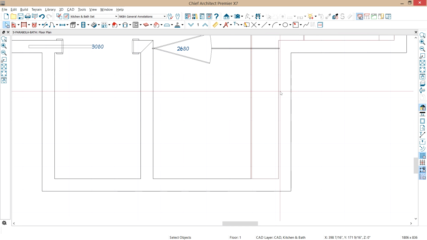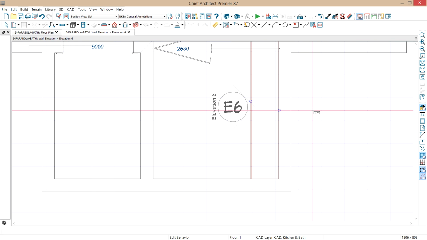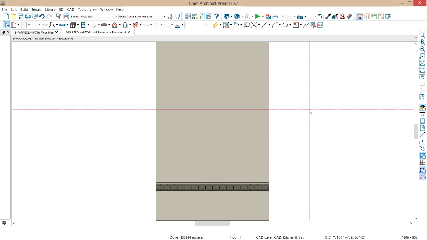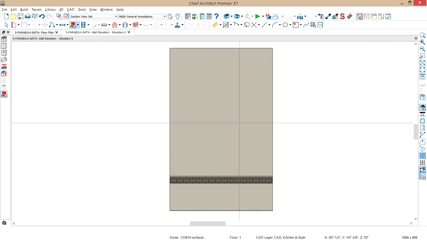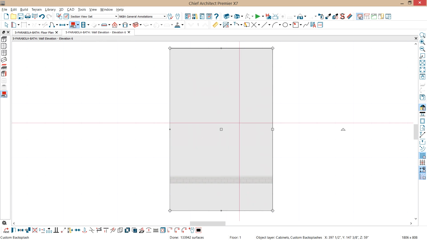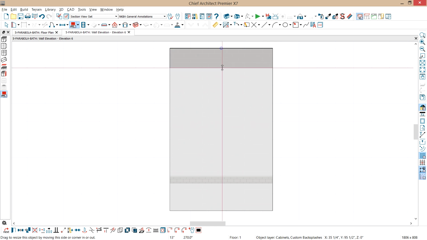There we go. And I'm going to begin with just using a wall elevation on the wall that we created our bench on. And in the wall elevation, I'm going to use our backsplash tool, and I'm just going to click and place it. It will place a backsplash on the entire wall. Now this backsplash, you'll notice there's some marquee lines. You can pull that down if it's a shower that you don't want the tile to go all the way up, and so you can modify that. Hit escape.